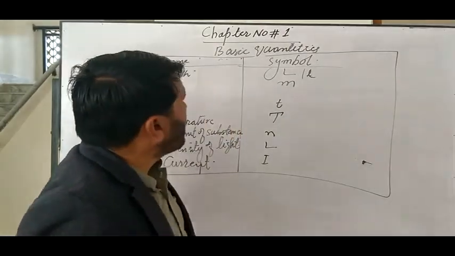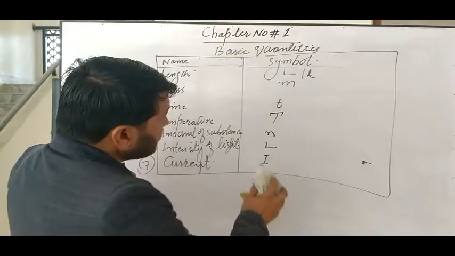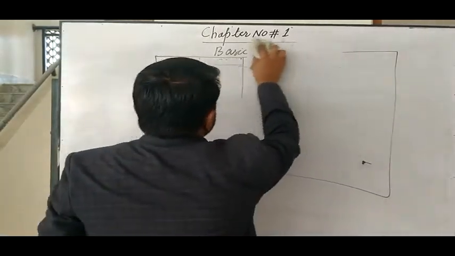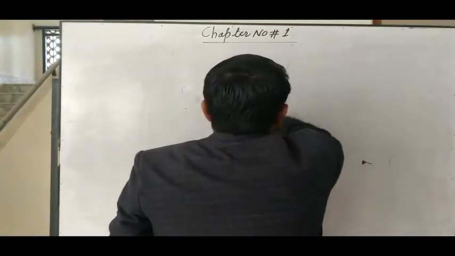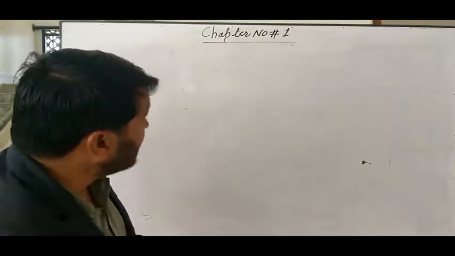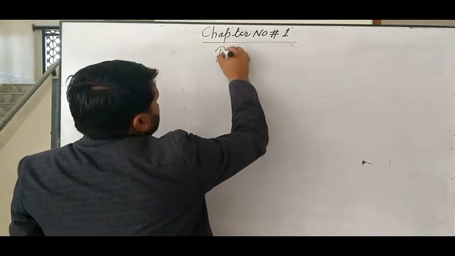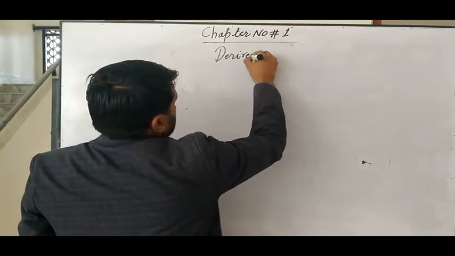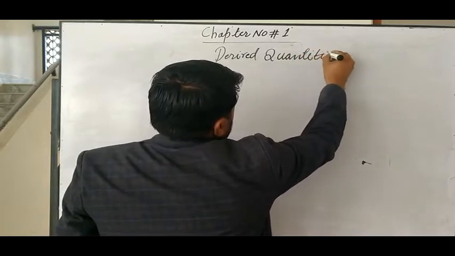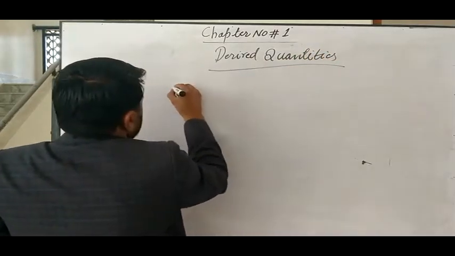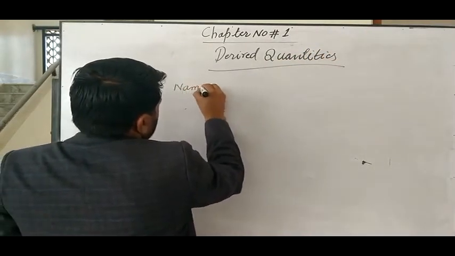Now moving towards derived quantities. I draw here a table of derived quantities: name, symbol.